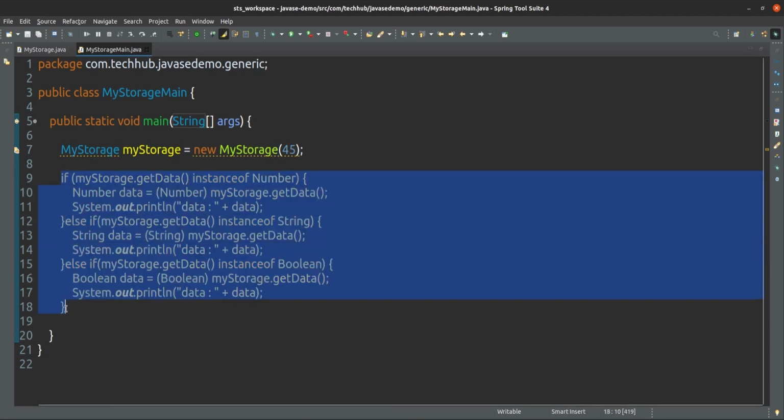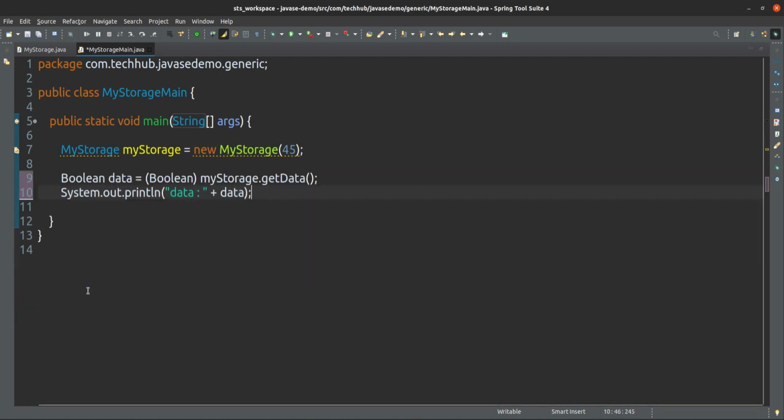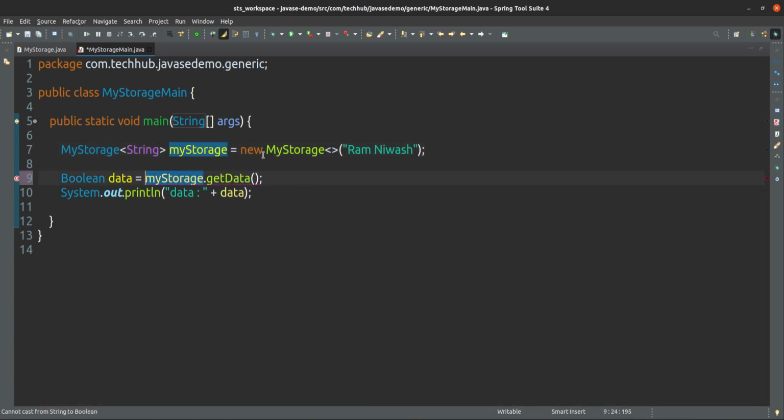You no need to do the typecasting. You no need to do typecast at all. Why? Because I can give here the type. That's it. If I am giving the type here, in that case you no need to do this typecast also, because it will give only the compilation error. What exactly is the error saying? Type mismatch: cannot convert from string to boolean.